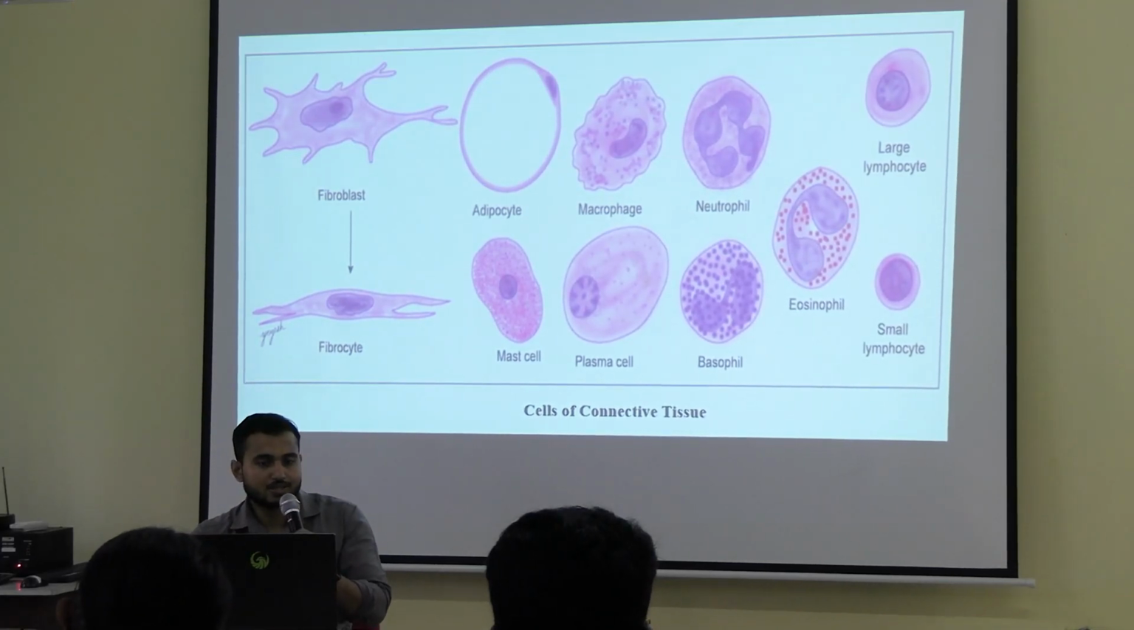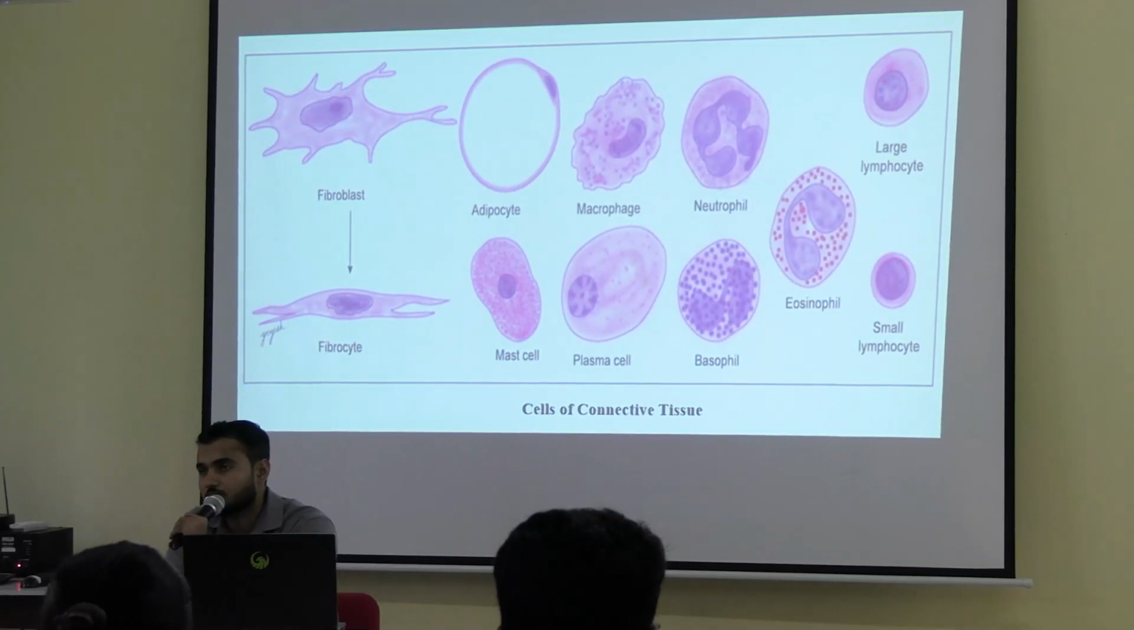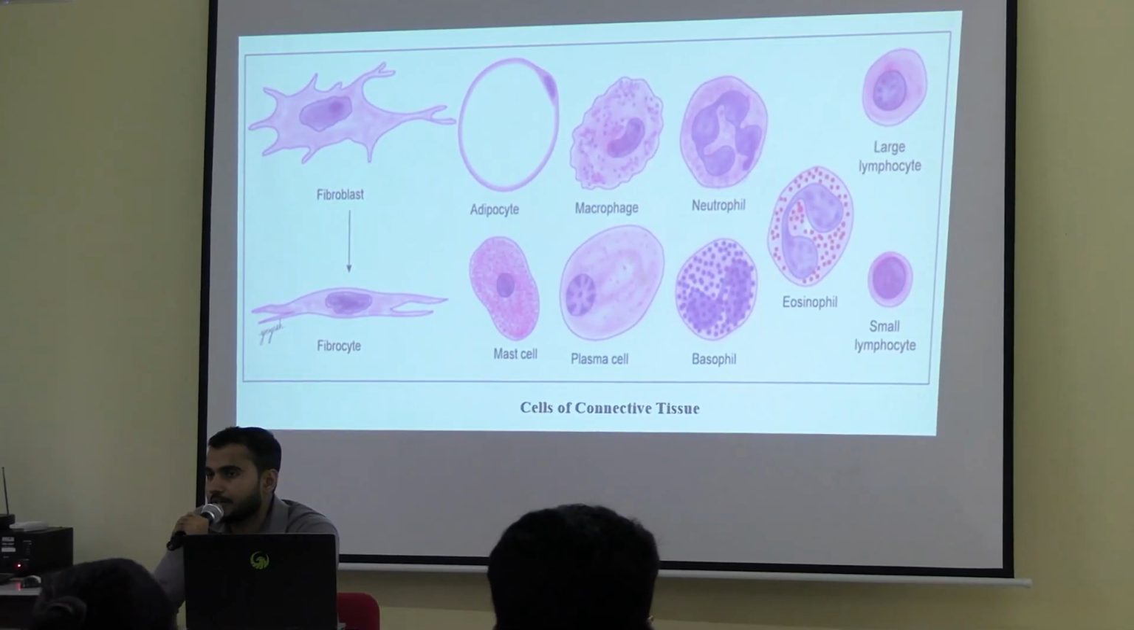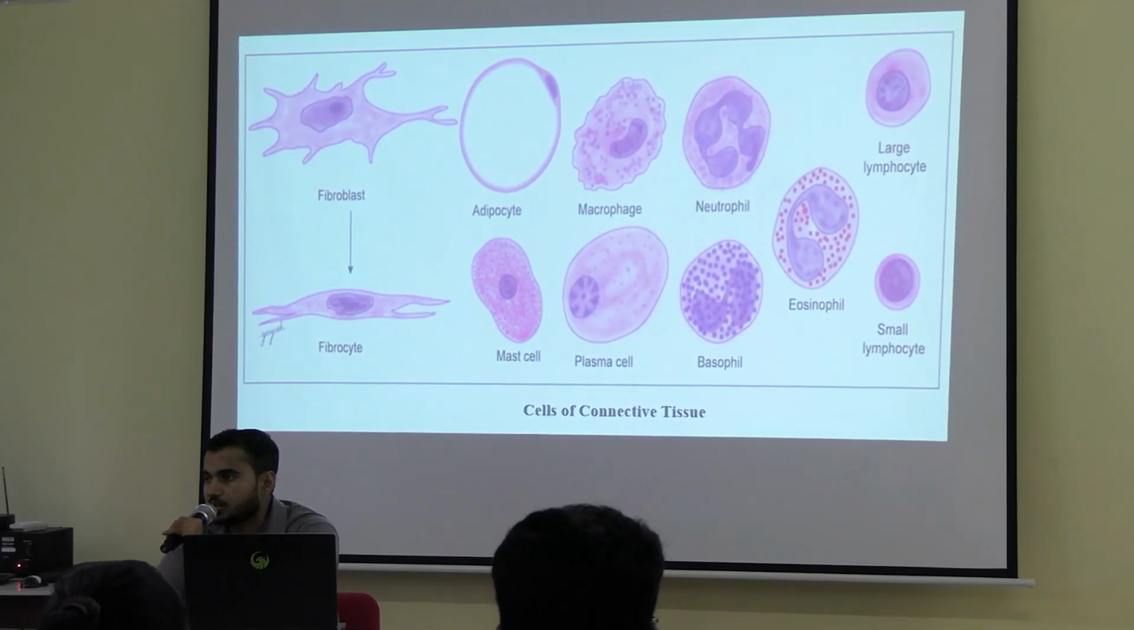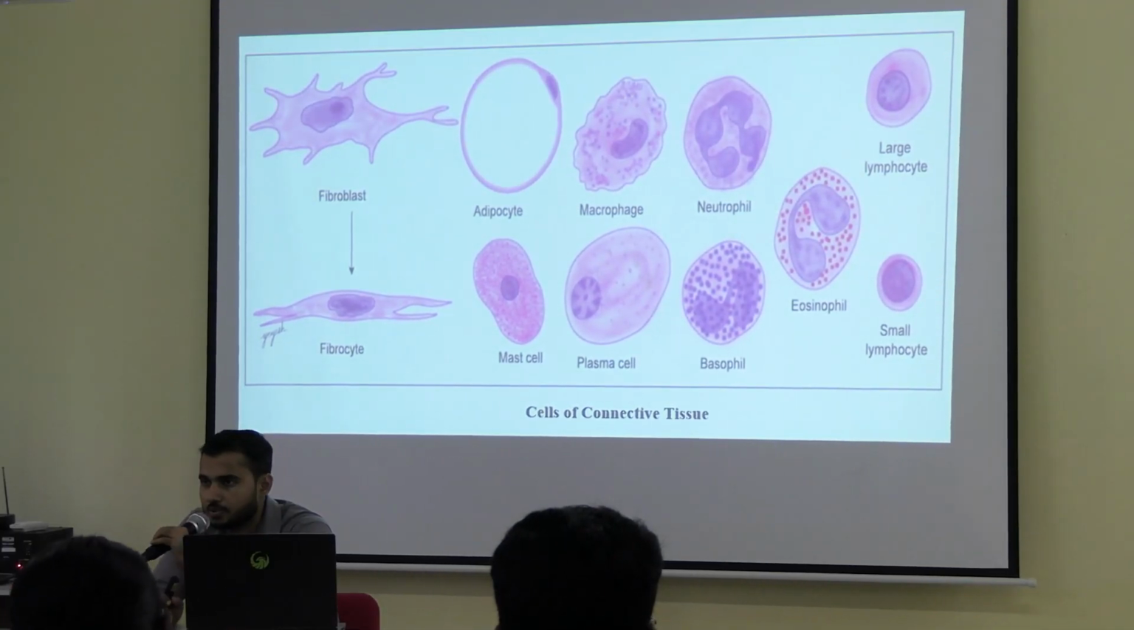Next, if you see other cells, pigment cells are also there. Okay. The pigment cell mainly produces melanin, and those pigment cells are mostly present in the skin and in the iris of the eyeball.